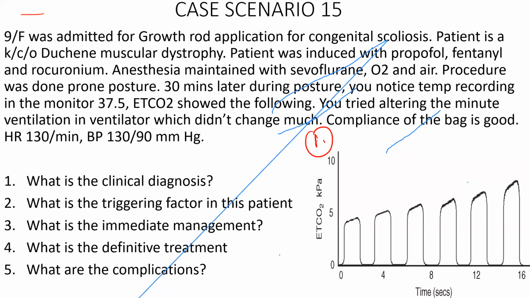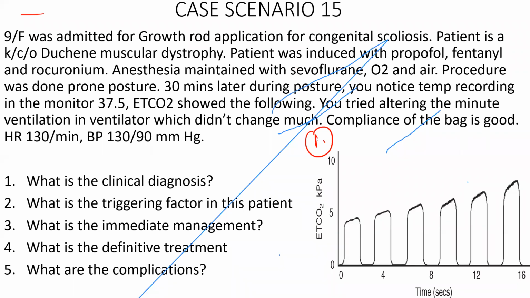So, I'm not able to get your question. So sir, in that case, we completely avoided inhalation. We just removed all the vaporizers because it is a triggering agent. Okay, see, in Duchenne muscular dystrophy, inhalations were not used at all.